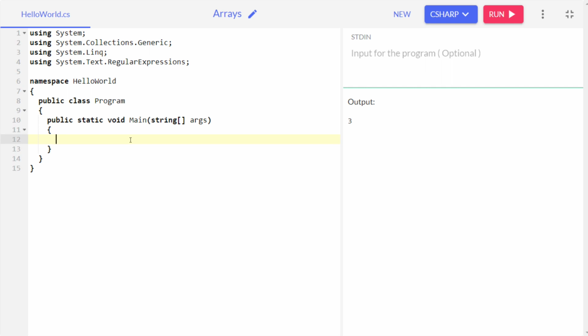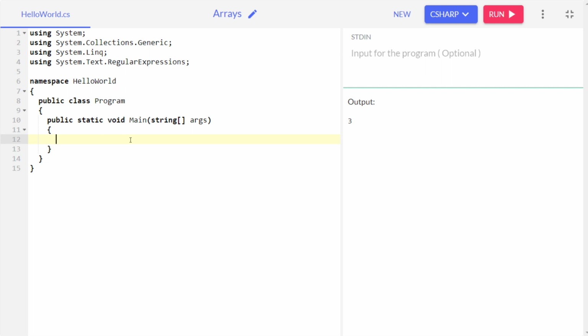The very first thing is that we have to understand how to implement an array. There are two ways of implementing an array. Let me show you. There are two ways: one is a dynamic way and the other is a static way. I will tell you why they are called that. First of all, let's try out the dynamic way.